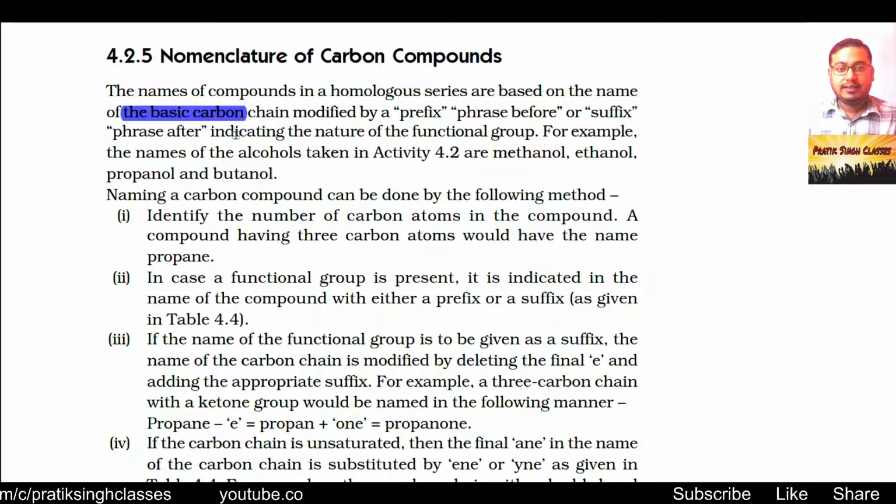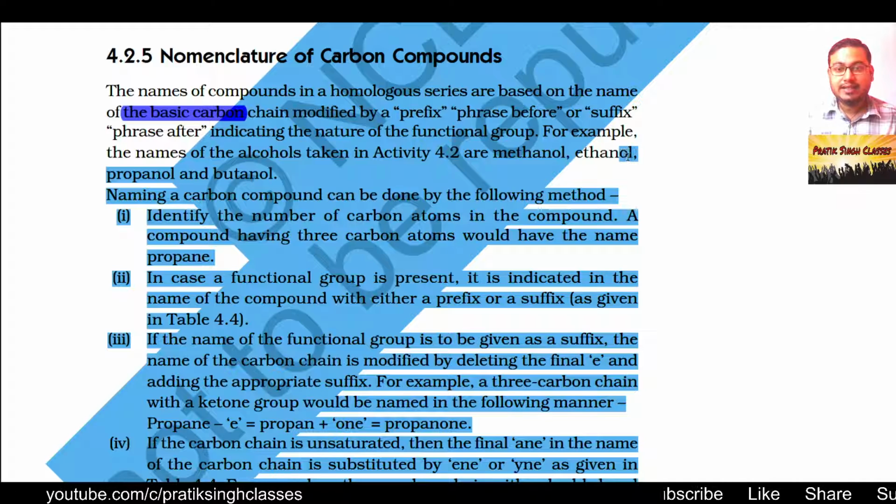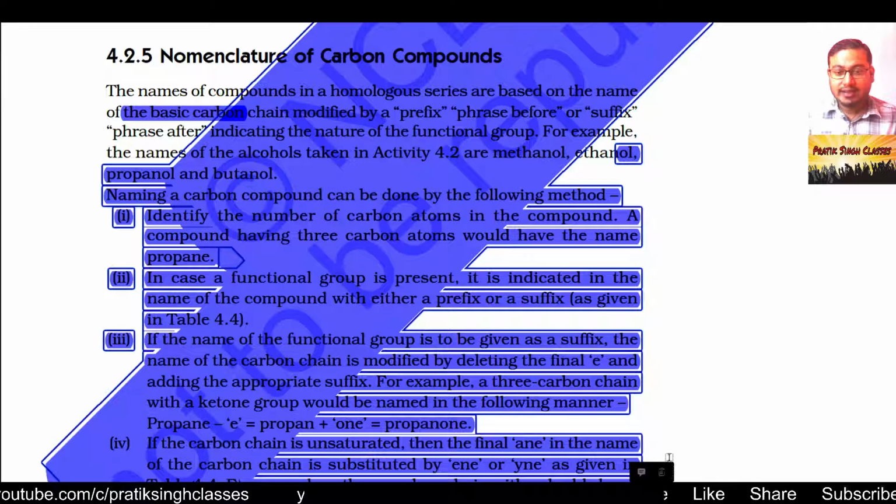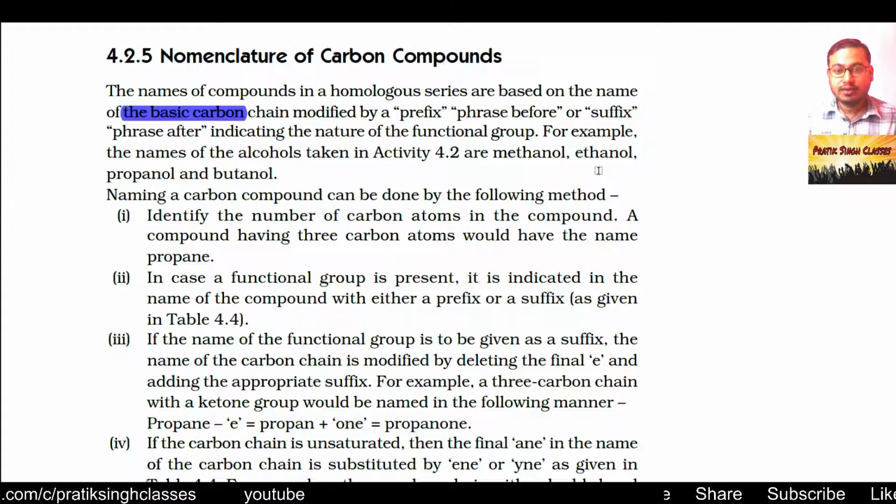And this indicates the name of the functional group. So whether a prefix or a suffix is given, most of the time it will be the functional group which is connected to the hydrocarbon. For example, the names of the alcohols taken in activity 4.2 are methanol, ethanol, propanol, and butanol. In all of them, at the end, the letters OL are attached. So that is the suffix for alcohols. Either we say methyl alcohol, ethyl alcohol, propyl alcohol, or butyl alcohol, or we say methanol, ethanol, propanol, and butanol.